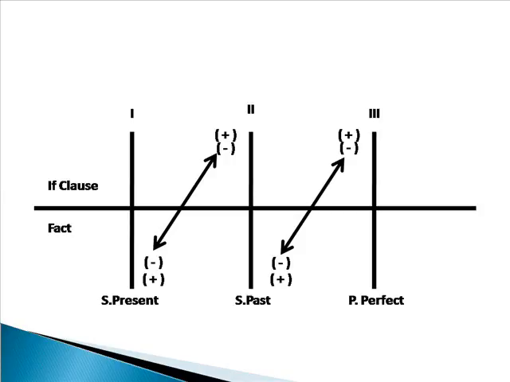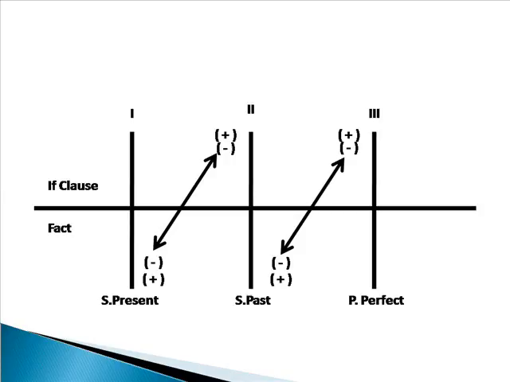Now, the second vertical line represents the second type of conditional sentence. This second type uses simple past, but it has a different reality in the present. So we have to state the reality in the form of simple present tense. The arrow shows the difference. If the conditional sentence is positive, the fact is negative. If the conditional sentence is negative, the fact is positive.